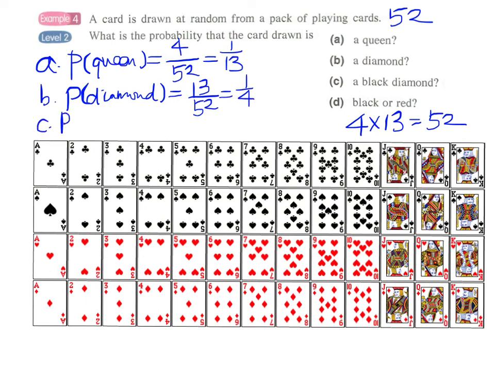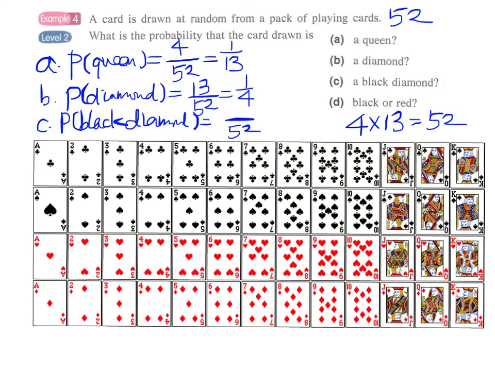And for part C, the probability of getting a black diamond. Again, denominator 52. And how many black diamonds are there? Black diamond.